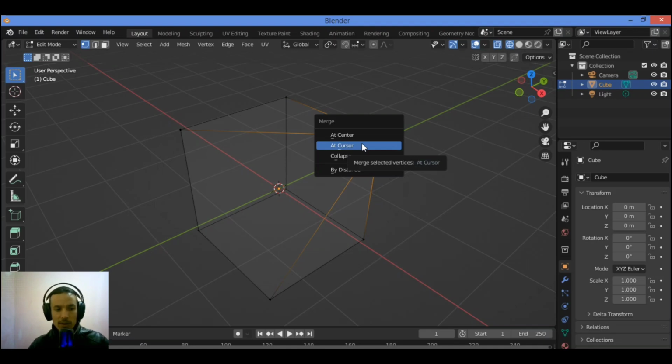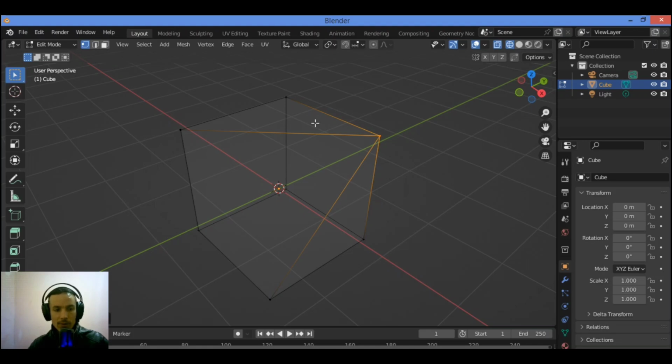Are the vertices exactly on top of each other? If you want to merge by distance, you can see that we have removed some vertices over there and we just have one vertex. This process is most commonly used as a way to clean up geometry.